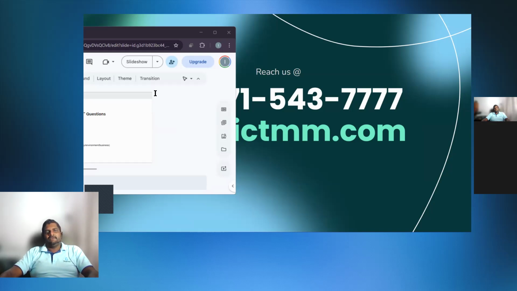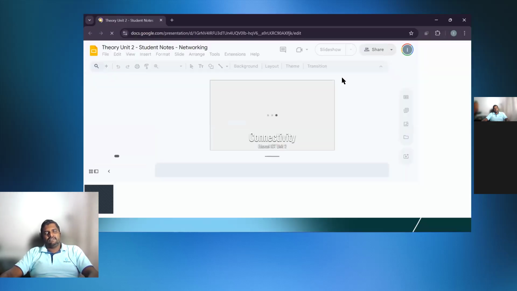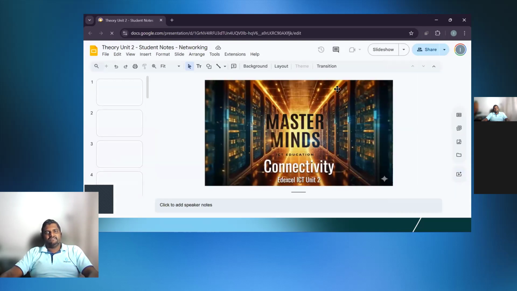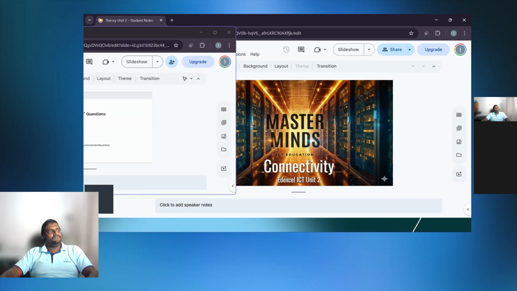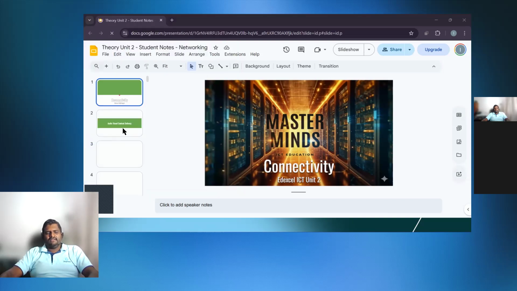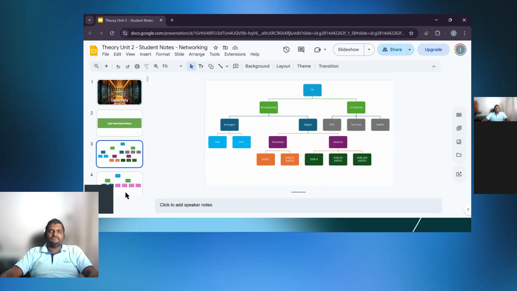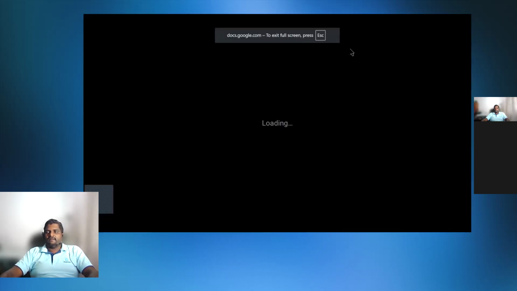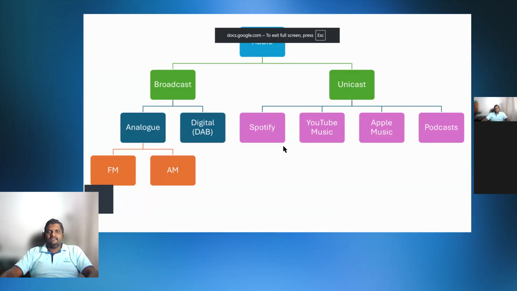This is related to lesson two, which is talking about connectivity, routers, switches, all the things. What I have seen is that there are most areas that are questioned in the book but very lightly covered by schools, and students lose a lot of marks because they don't have understanding of those areas.